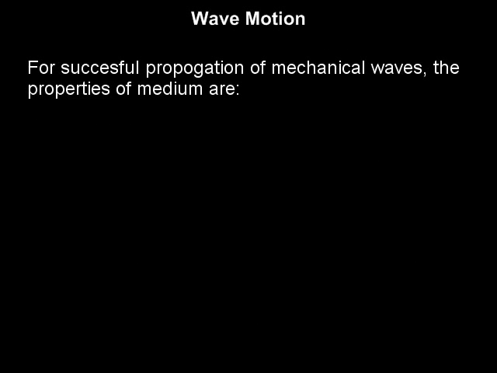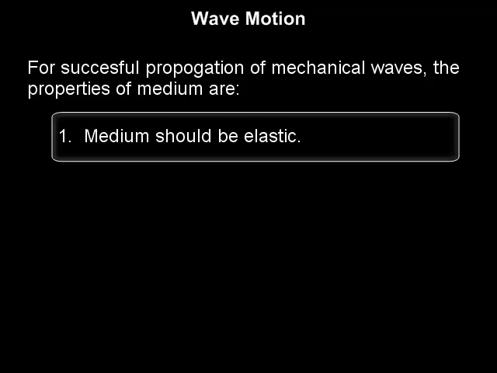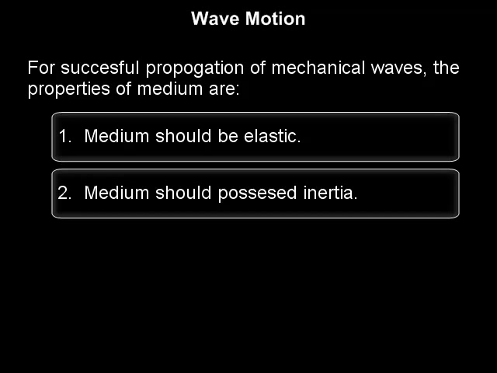For successful propagation of mechanical waves, the medium must possess the following properties. First, the medium should be elastic so that it can regain its original conditions such as shape or size, etc. after passing the wave. Number two, the medium should possess inertia so that the particles of the medium will store the energy while vibrating and transfer it to the successive particle after completing the oscillation.